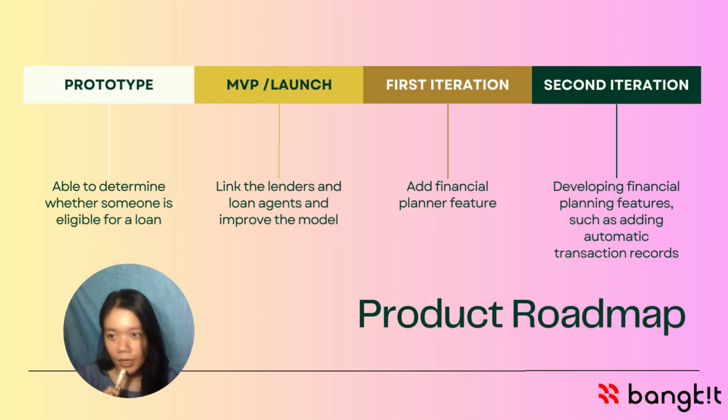Yeah, so this is our product roadmap. For the first prototype, this application should be able to determine whether someone is eligible for a loan or not. And for the launching product, the application should link the lenders and the loan agent and improve the model. And in the first iteration, we will add financial planner feature. And in the second iteration, we will develop financial planning features such as adding automatic transaction records.